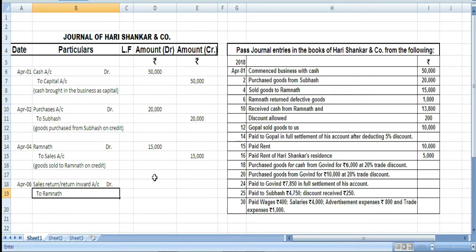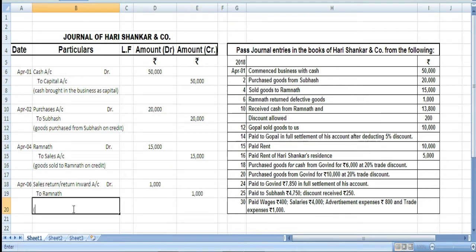Okay. So, here let us write down the amount, then we will write down the narration. He found some goods worth 1,000 rupees defective and he returned it.